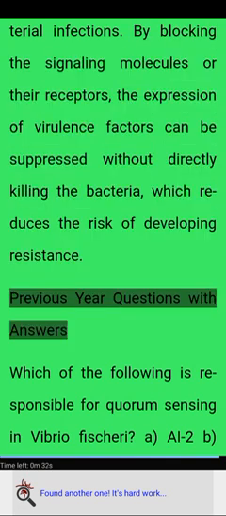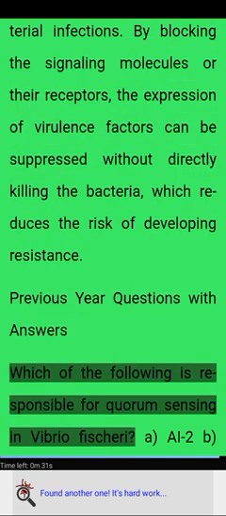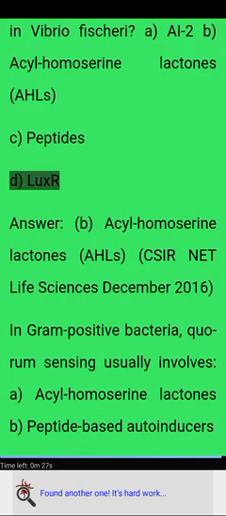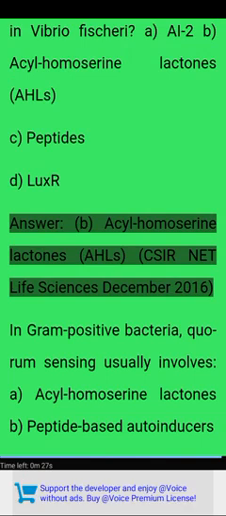Previous year questions with answers. Which of the following is responsible for quorum sensing in Vibrio fischeri? A. AI-2 B. Acylhomoserine lactones (AHLs) C. Peptides D. LuxR. Answer: B. Acylhomoserine lactones (AHLs). CSIR NET Life Sciences December 2016.